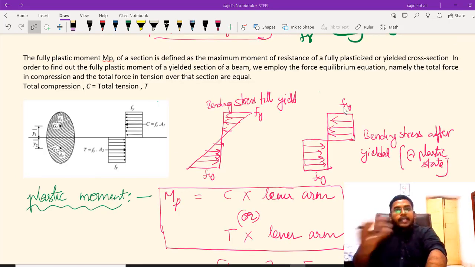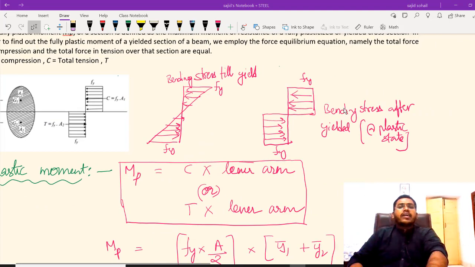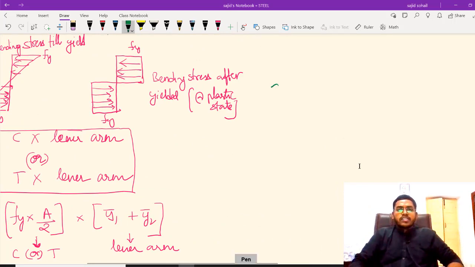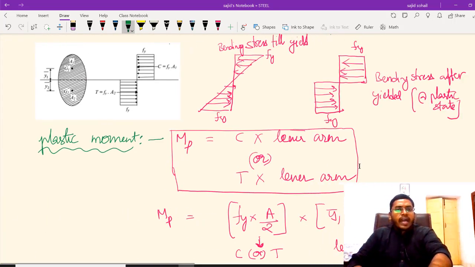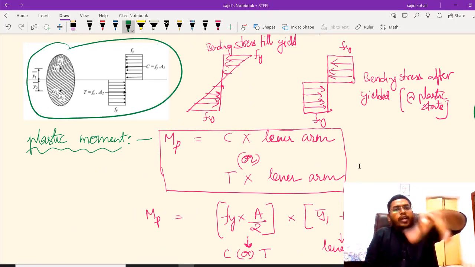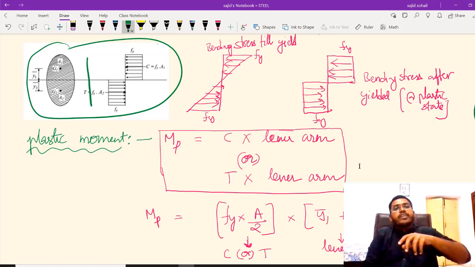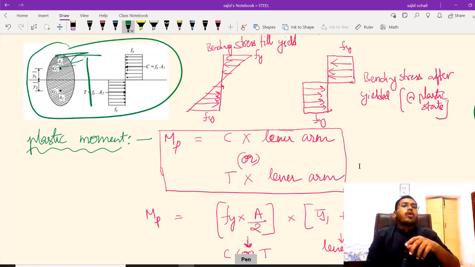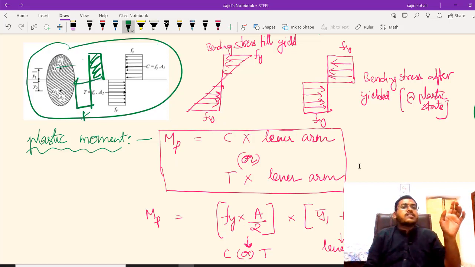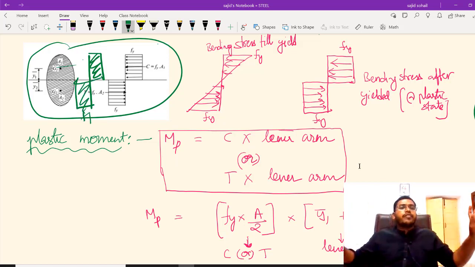So without delaying, let us calculate our MP. It is quite simple. I have told you it is C into lever arm or T into lever arm. Let us take any body, let us take this diagram. When I have to calculate plastic moment, obviously every fiber in this cross section has yielded to maximum. So what is the stress along all the fibers? All the fibers stress is Fy only, na? All the fibers stress is Fy only.